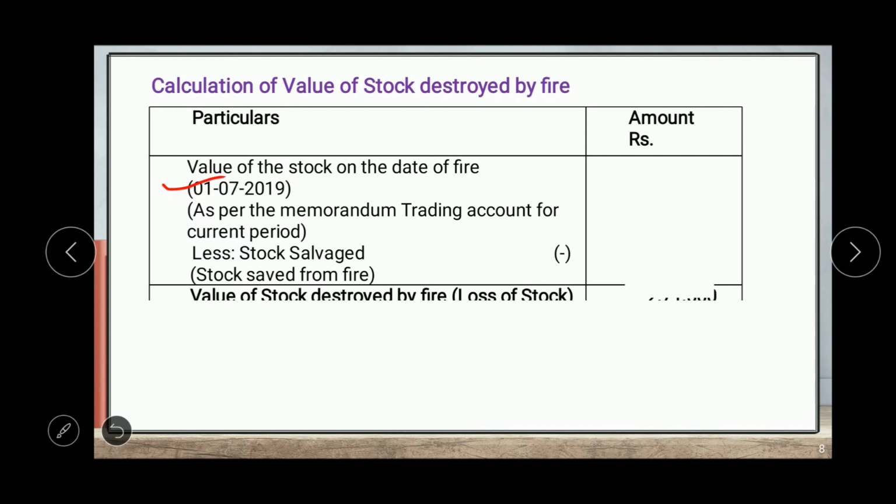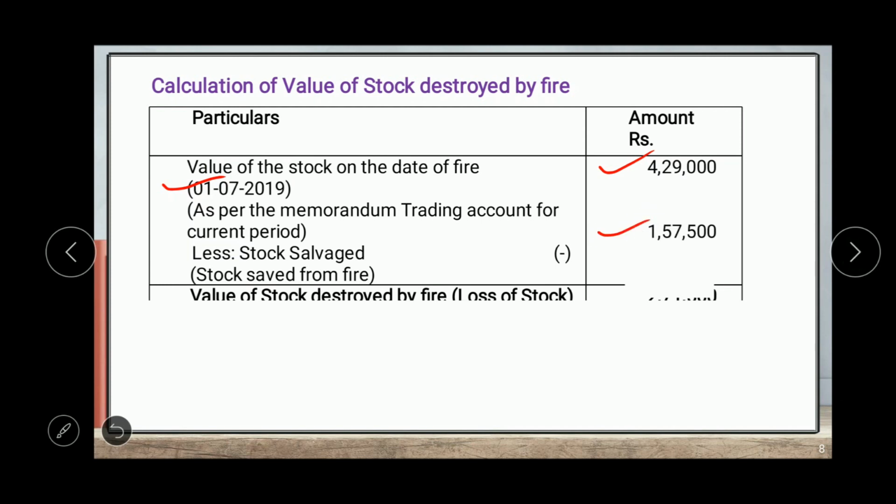You can pause this video for a minute and calculate the amount of value of stock destroyed by fire. Value of stock on the date of fire, which is 4,29,000, which is taken from the memorandum trading account for the current period. Then stock salvage or stock saved from fire, which is given in the example, we can take as it is.